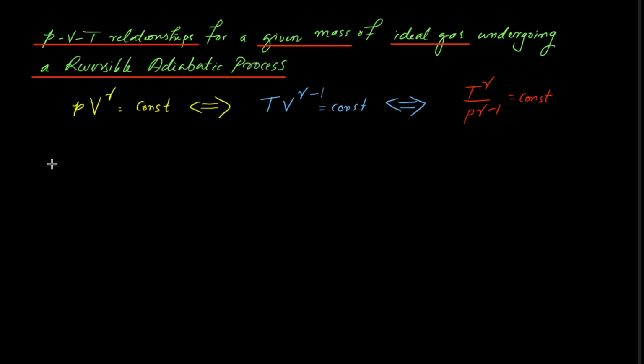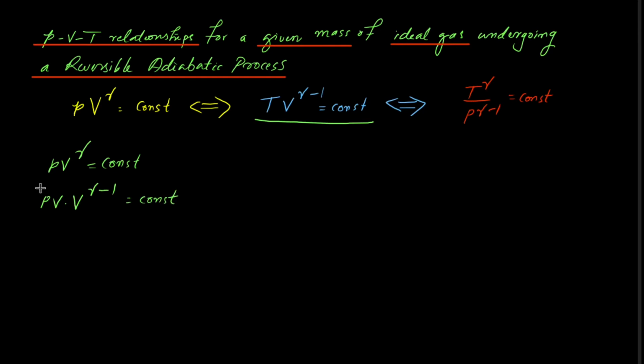We have PV raised to gamma equal to a constant. So, first we are deriving this formula. Here we can write this as PV times V raised to gamma minus 1, that is equal to a constant.